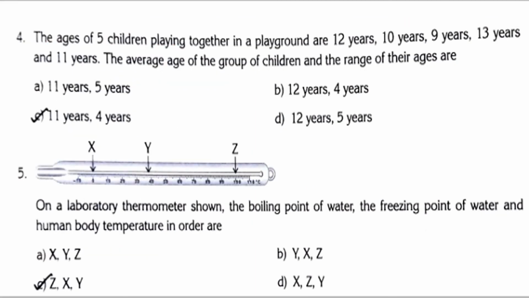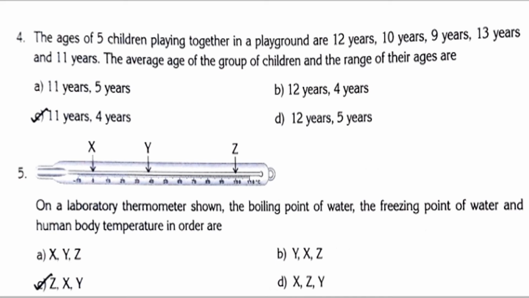So the fourth one: the ages of 5 children playing together in a playground are 12 years, 10 years, 9 years, 13 years and 11 years. We need to find the average of the group and the range of their ages. So 5 children are playing in the playground with various ages: 12, 10, 9, 13 and 11. We need to find the average age and the range.